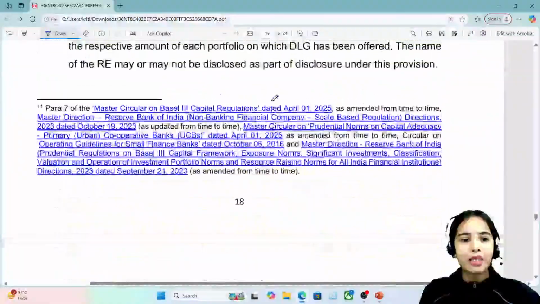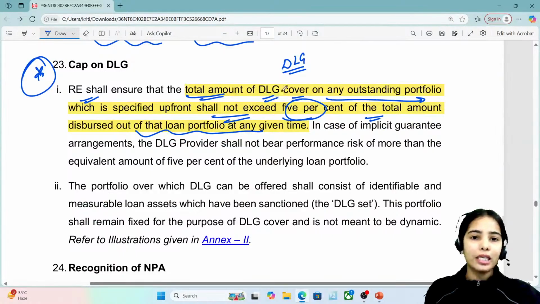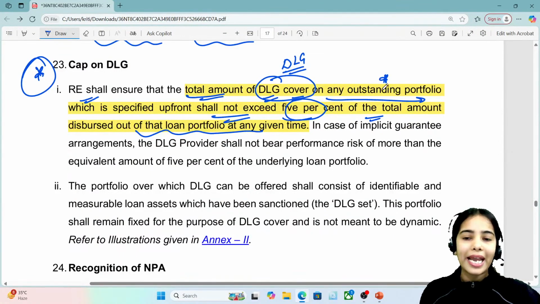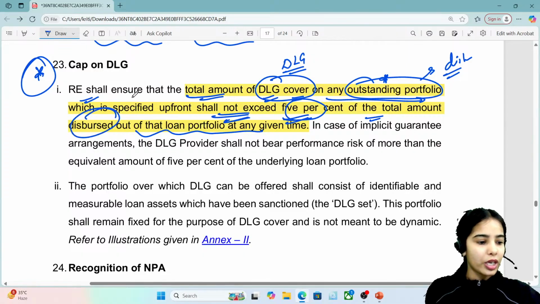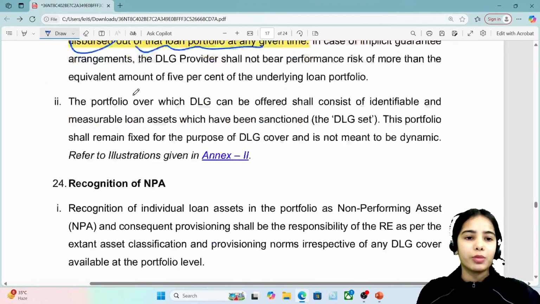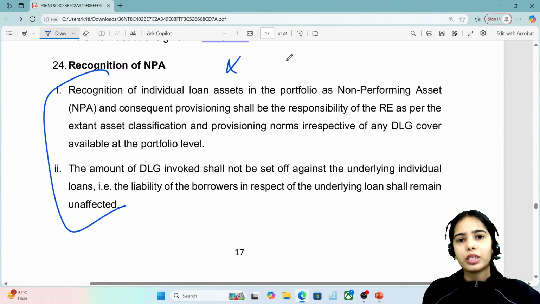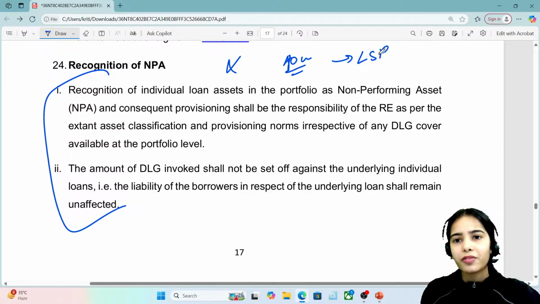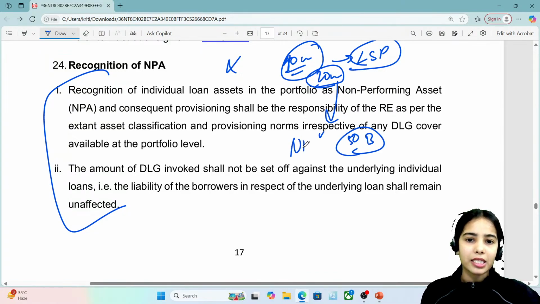So default loss guarantee, as we have discussed, can be up to 5% only. The default loss guarantee cover on any outstanding portfolio, that means on the disbursed portfolio, shall not exceed 5% of the total amount of the disbursed portfolio. Basically the default loss guarantee cannot exceed 5% of the disbursed amount. If, let's say, 40 crores has been given through the lending service provider, but 20 crore is not coming back from 50 of the borrowers, it should be taken as a non-performing asset.